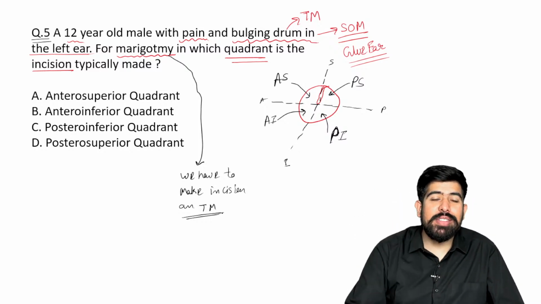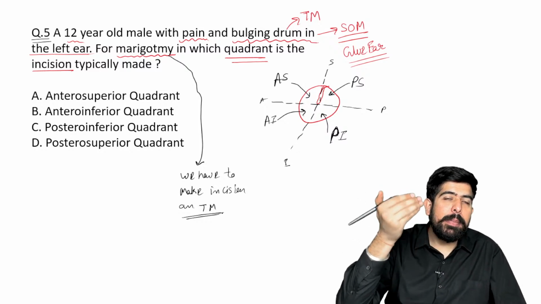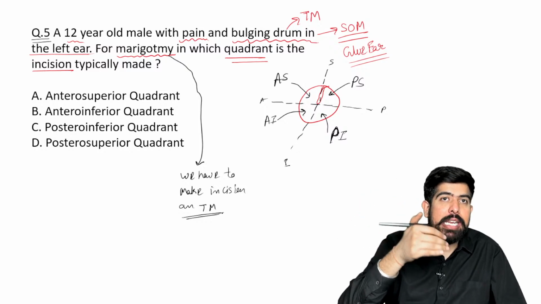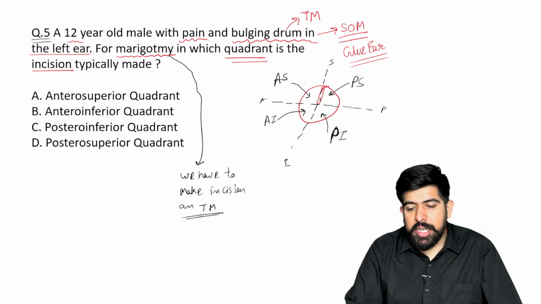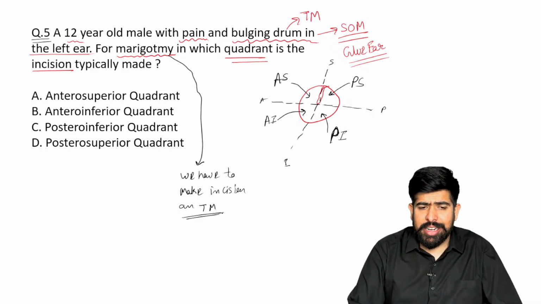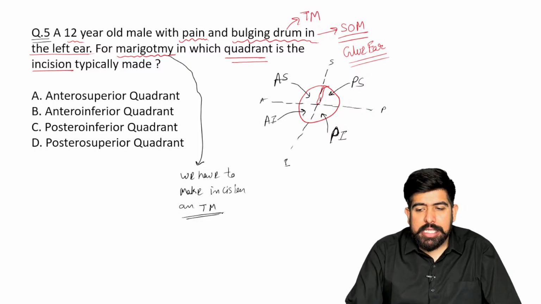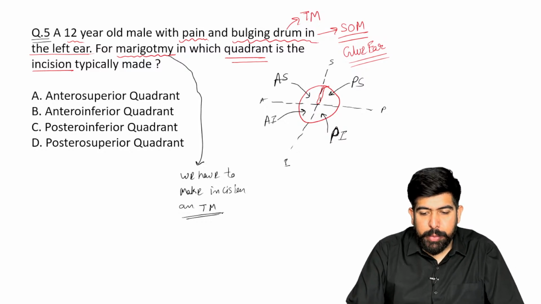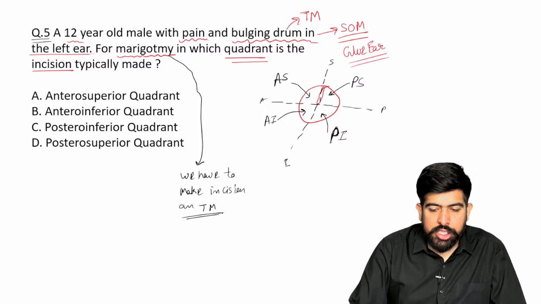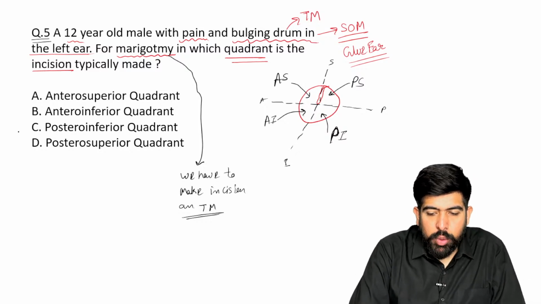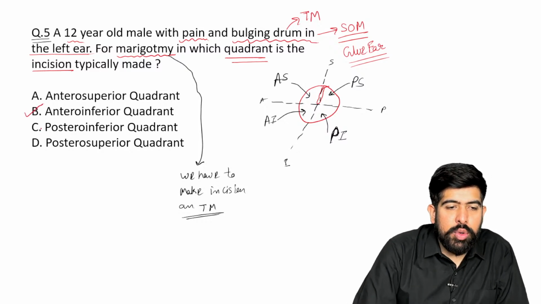And what will be the use of this cut? Please remember, the fluid which is accumulated inside the middle ear will be able to exit through the external auditory canal. That's why we have to give it. And of course, a ventilation tube can be provided, so we are talking about it. But please remember, in this condition, for myringotomy we have to open the tympanic membrane in the antero-inferior quadrant.